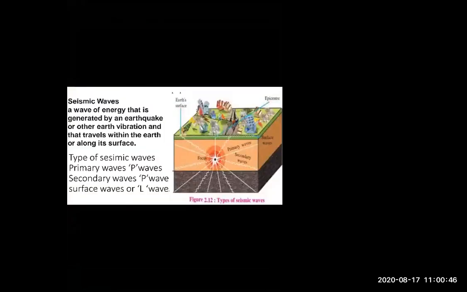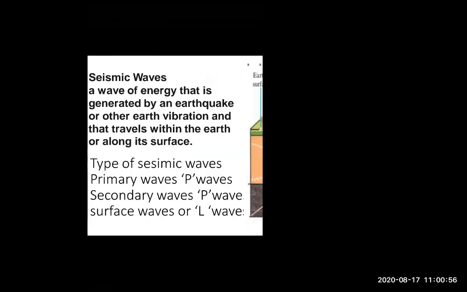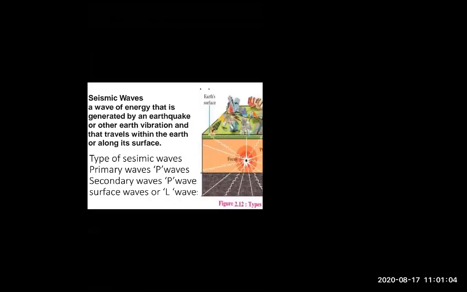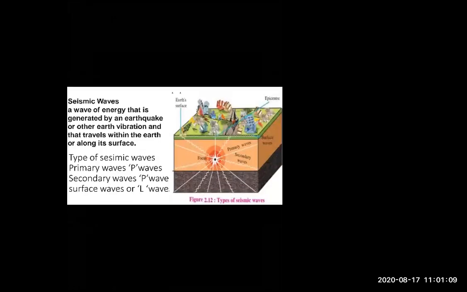Now we have learned about seismic waves. As you know that from volcano, magma comes out, similarly from earthquakes, seismic waves are coming out. Because of earthquakes, seismic waves are generated. And because of this, there are three types of seismic waves. Now, first of all, what is seismic waves? Whenever any energy or any waves are generated from the earthquake, it is called seismic waves.